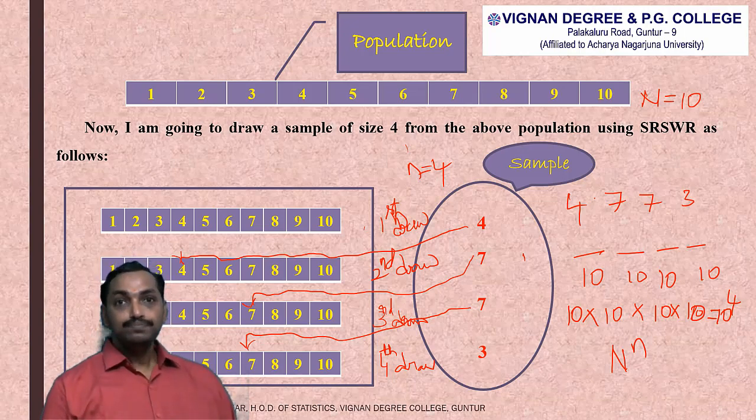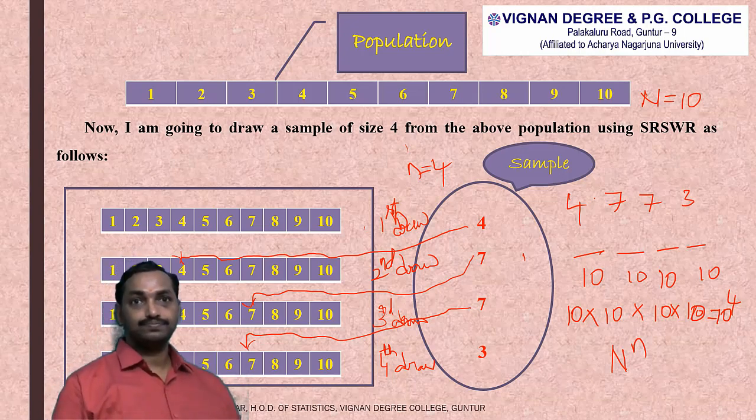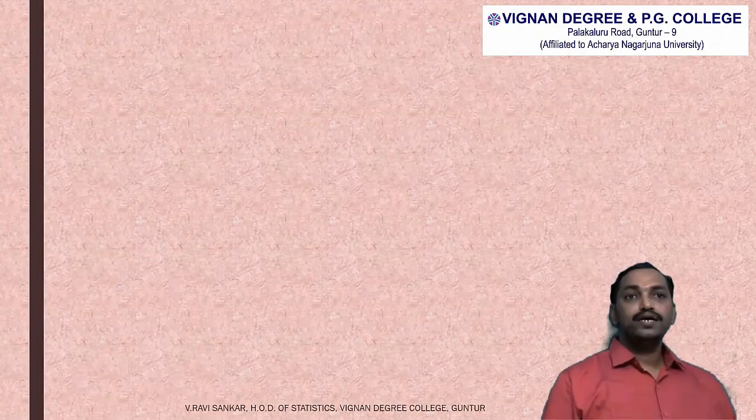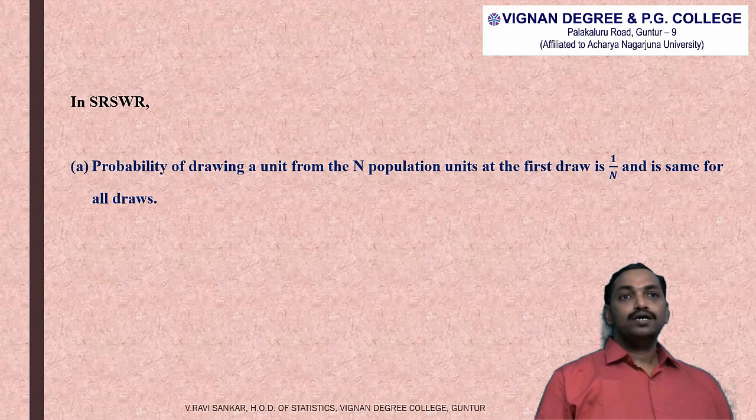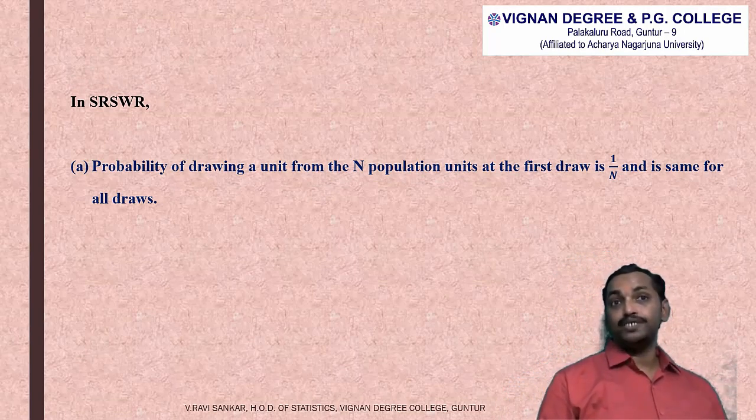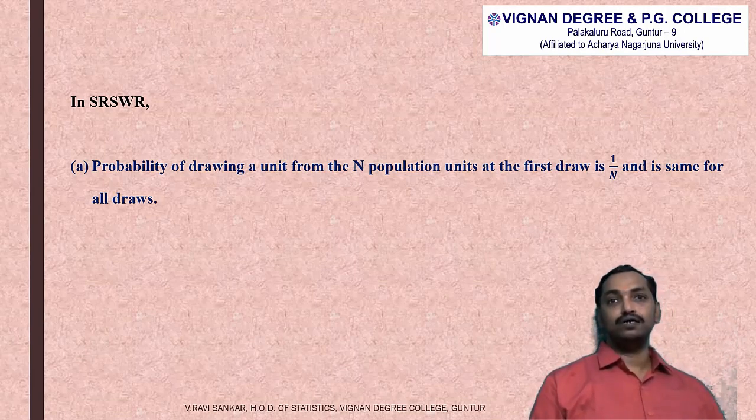So in simple random sampling with replacement, the probability of drawing a unit from the capital N population units at the first draw is 1 by capital N, and is the same for all the draws.